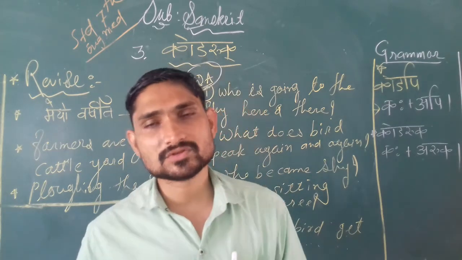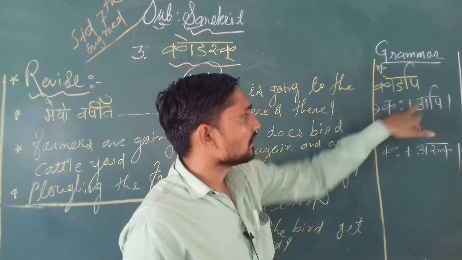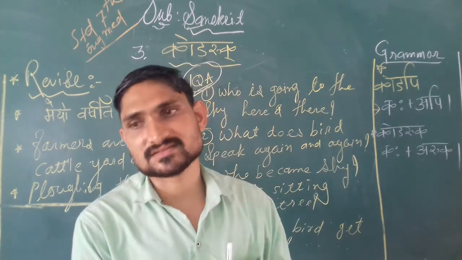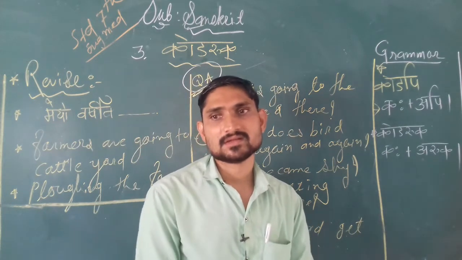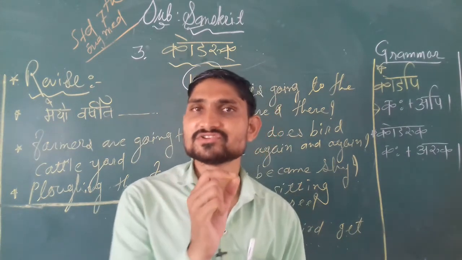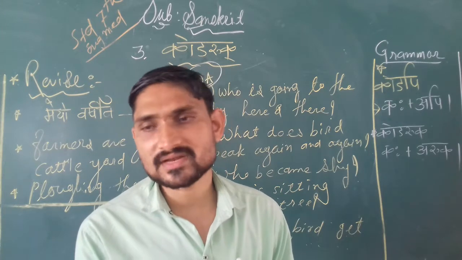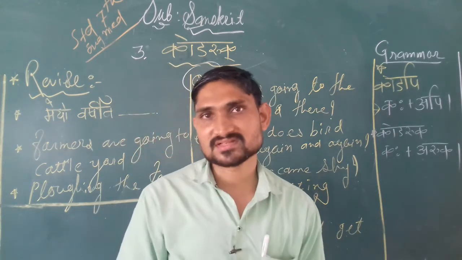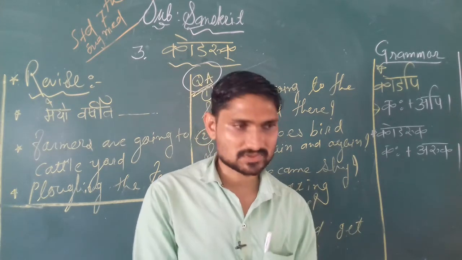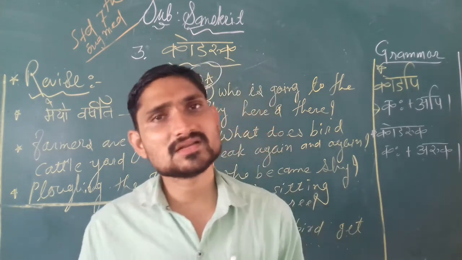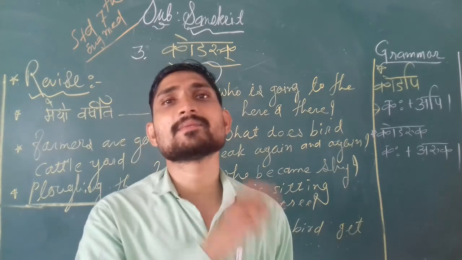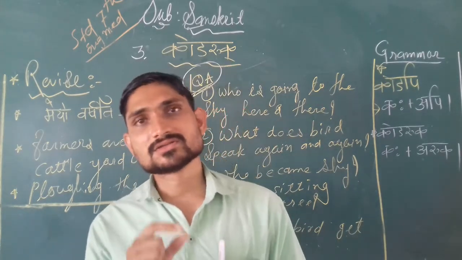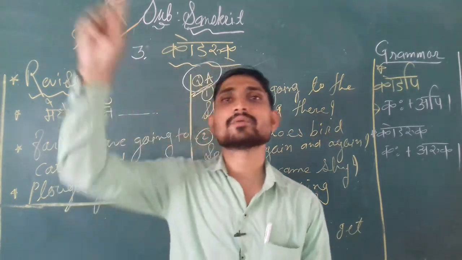Ko api uttaram na dadati. Ko api, kaha plus api, means no one is able to give an answer. Pakshi nirasha bhavati. Pakshi means bird, nirasha means disappointed, and bhavati means becomes. The bird became unhappy. You know students, if you do not get any answer from the other side, then you will be disappointed. So the same happened here. The bird got disappointed. Another, saha vanam gacchati. It is going to the forest.